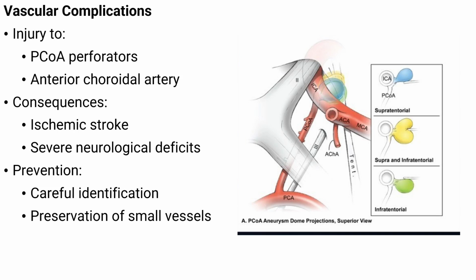on the territory involved. Prevention begins with careful identification of these small vessels before any clip is applied. The surgeon must actively look for them, not assume they are safely away from the operative field. They can be present in unexpected positions, next to the aneurysm neck or partially hidden behind it. Preservation of these vessels is a key principle during clipping. Gentle dissection is used to separate them from the aneurysm wall, and clip placement is adjusted to avoid any direct compression. The goal is simple but demanding. Keep blood flow intact while fully securing the aneurysm. That balance defines safety in this part of the operation.